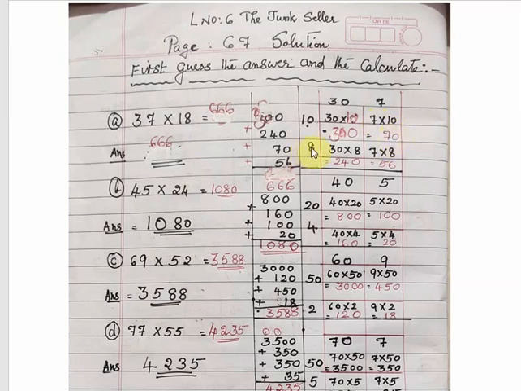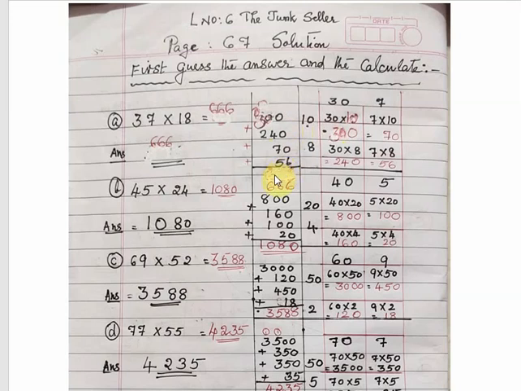Same way, second part with 8, we will multiply both 30 and 7. 30 multiplied by 8: 8 zeros are 0, 8 threes are 24, so 240. 7 multiplied by 8 equals 56. In my previous video I told you to learn the 2 to 10 tables. If you are thorough, there will be no difficulty in multiplication, and it is very easy and interesting also. Now we take the numbers 300 plus 240 plus 70 plus 56.